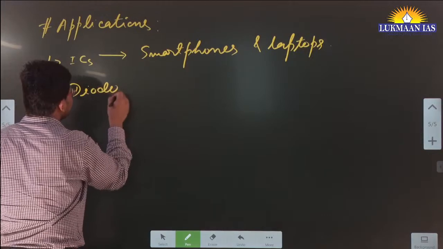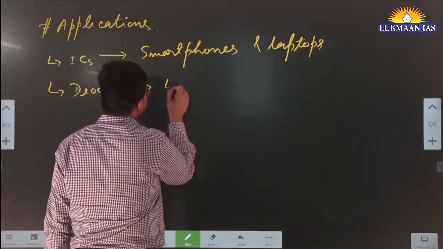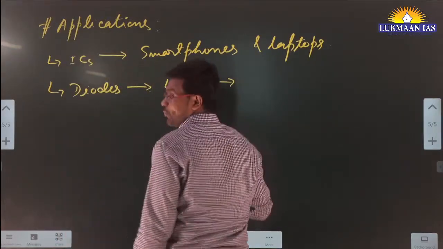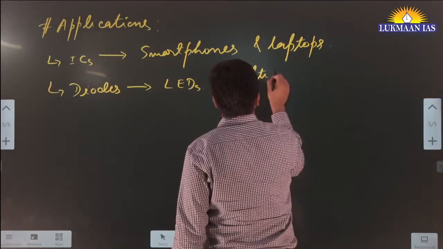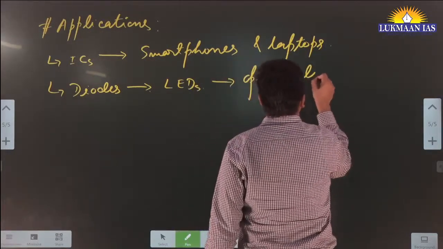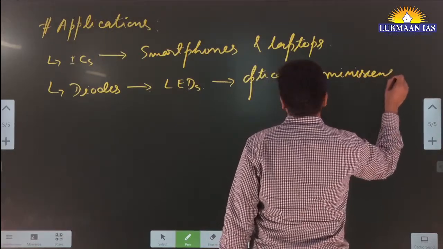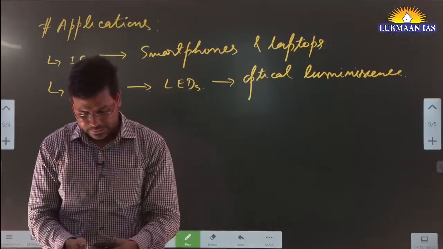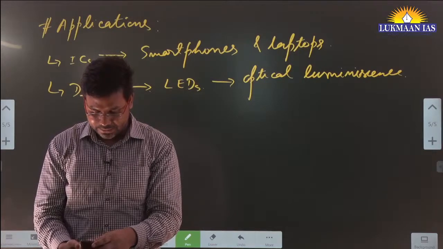These diodes may be used for, let's say, light emitting diodes, LEDs, which you might have heard about. They show properties like optical luminescence.